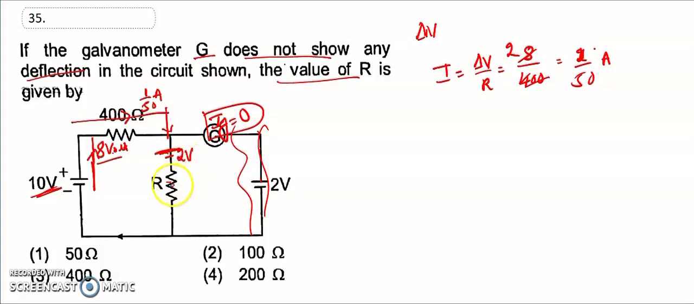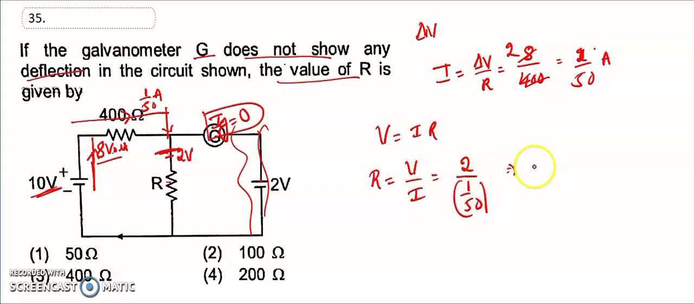So we have to find out the resistance. So V is equal to I into R. So R is equal to V by I. So V is equal to 2 volt divided by current 1 by 50. So that is equal to 2 into 50, that is resistance is equal to 100 ohm. That is the second option is the right answer for the 35 question.